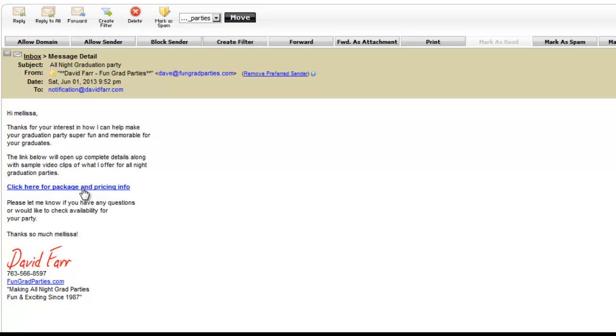Now this is optional. You don't have to use the click tracker, but what's nice about the click tracker is you're notified as soon as they click this link. There's no other way of explaining it really. As soon as they click this link, you're sent an email and you're notified. In fact, every time they click the link, you're notified.